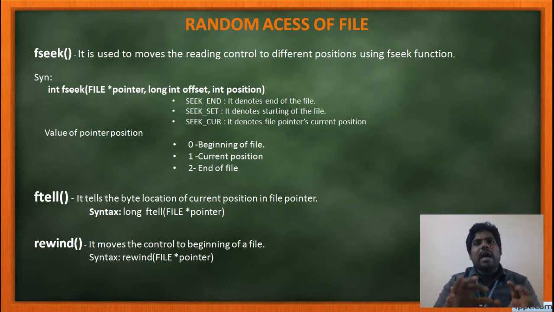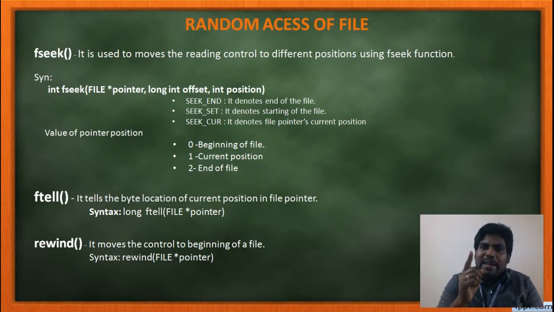First open the file and type 100 words. Once you open your file, one line is blinking there. That is the cursor pointer, the file pointer. It is always present in the starting position of the file. After you type 100 words, it is at the end of the file, the last position. So fseek is used to change the position of the file cursor.